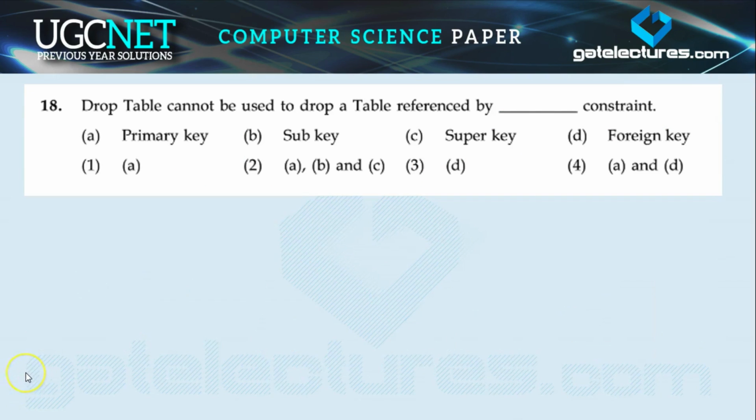Okay. Now question number 18. A drop table cannot be used to drop a table referenced by which constraint? Okay. Now let's talk about the keys first, then we will talk about the drop table and then we'll come back to the question. So the first one is primary key.